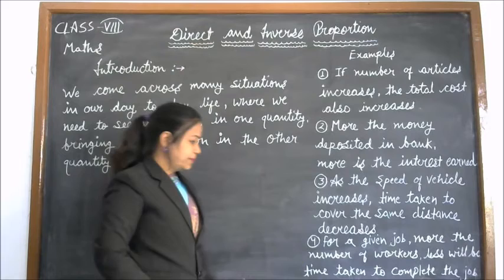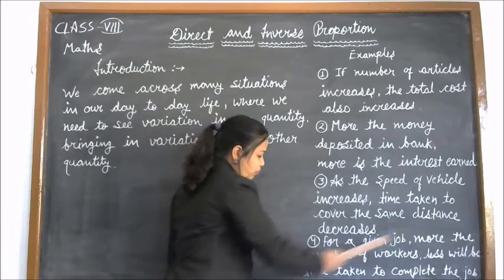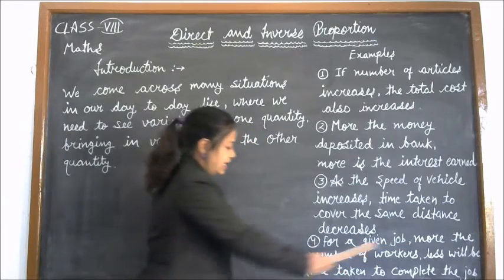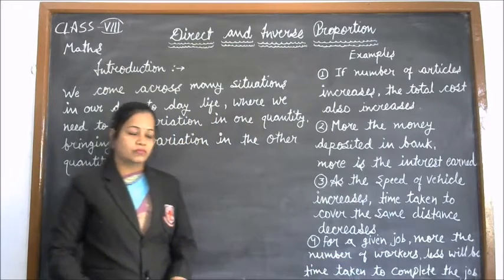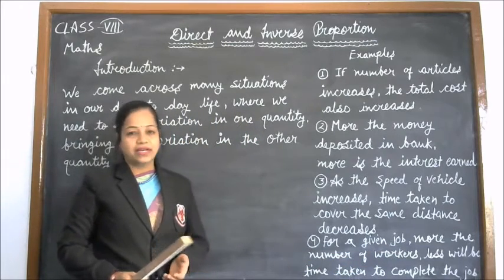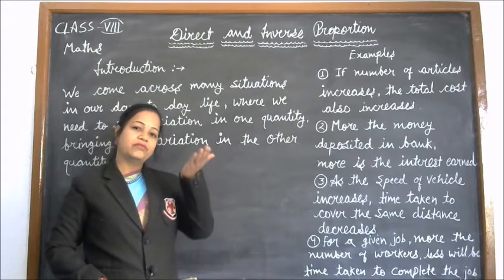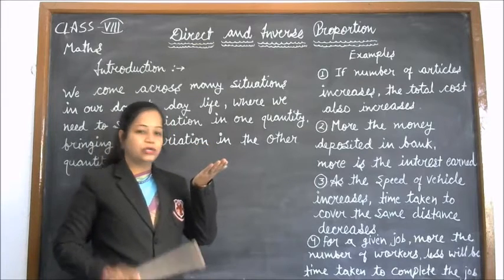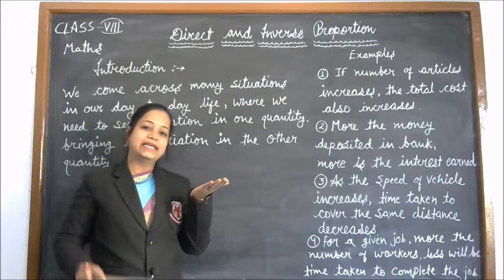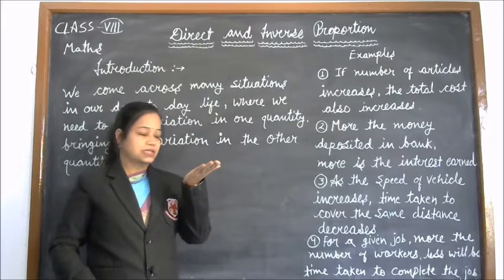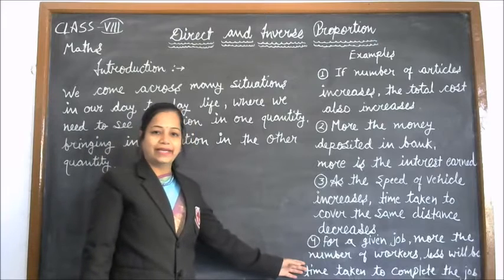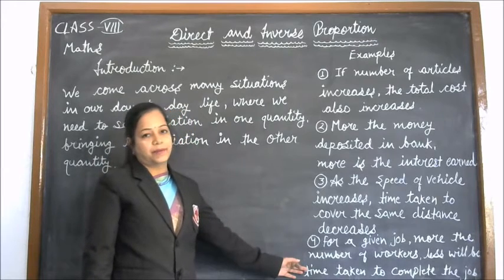In the fourth example, for a given job, the more the number of workers, the less will be the time taken to complete the job. If we increase the number of workers, the time taken to complete the job will decrease. One quantity increases, the other decreases. So this is also a case of inverse proportion.